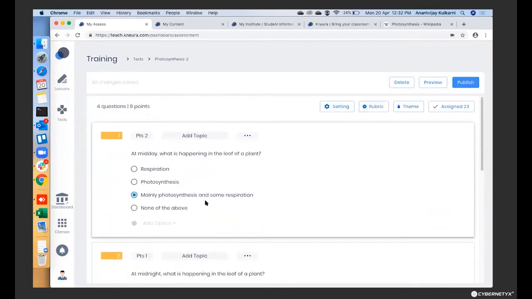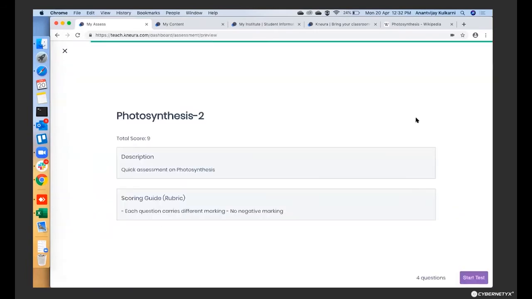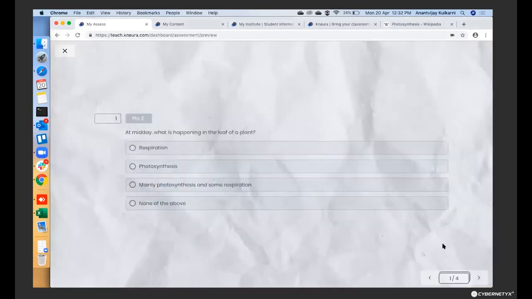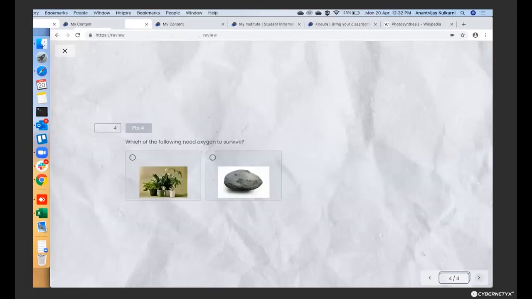Okay, so let us quickly preview how it looks. It says the total score is 9, the description, and that each question carries different marking and there is no negative marking right now. You can of course do that as well. Let us see how it looks. This is how the student will see this when they have to answer it. These are the different options that he will have. He'll select whichever is right, and then he'll be able to answer this assessment.